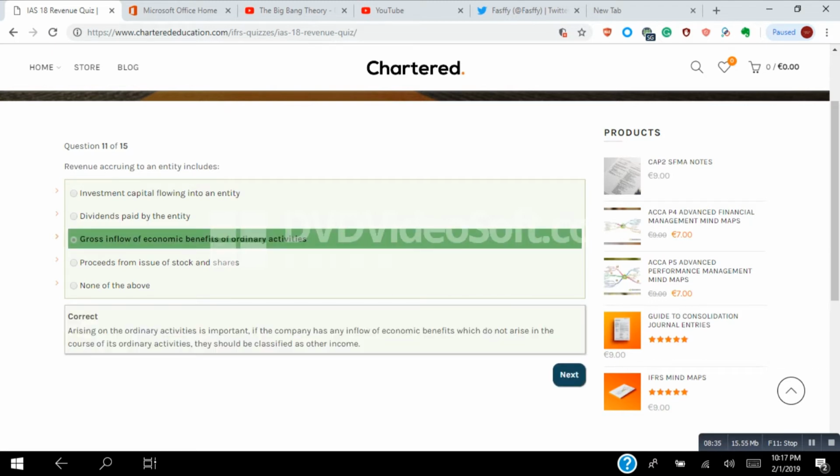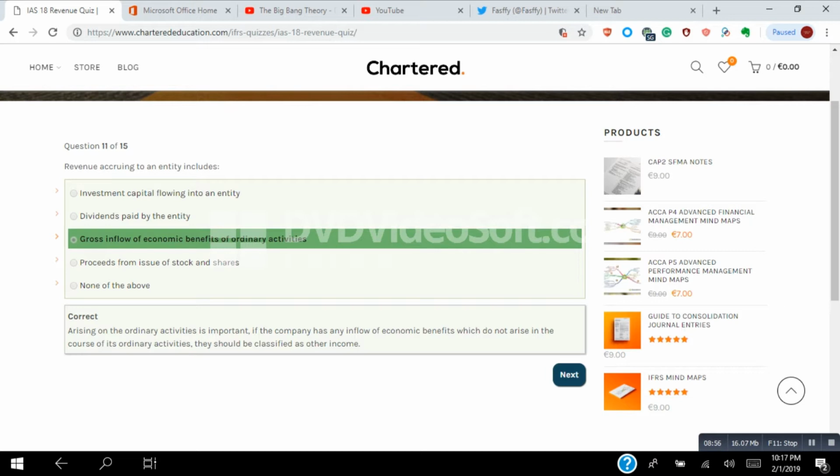You can read the explanation as well just for clarification, but that is the correct answer. Proceeds from issue of stock and shares is obviously not an ordinary activity.